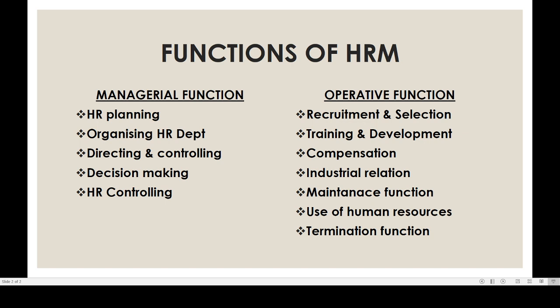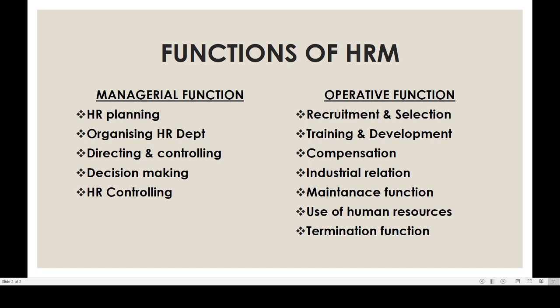Recruitment is the process of searching for employees and stimulating them to apply for jobs in our organization. Recruitment contains two processes: searching for employees from all sources and stimulating them to apply. Selection is the process of selecting the best candidate from among a number of candidates.